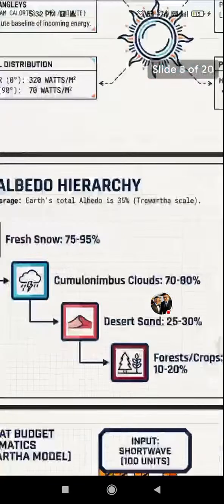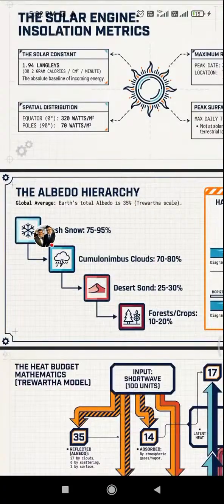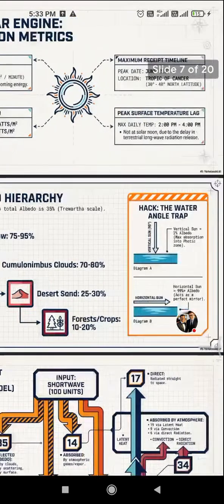So the albedo hierarchy: global average Earth total albedo is 35%. Fresh snow is 75 to 95%, cumulonimbus cloud 70 to 80%, desert sand 25 to 30%, and forest and crops 10 to 20%.